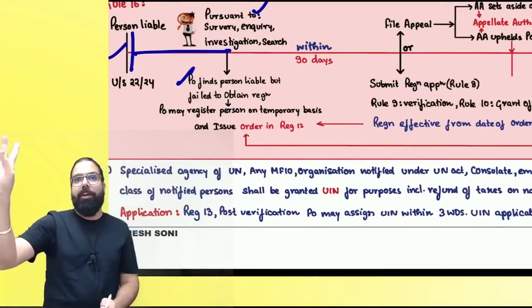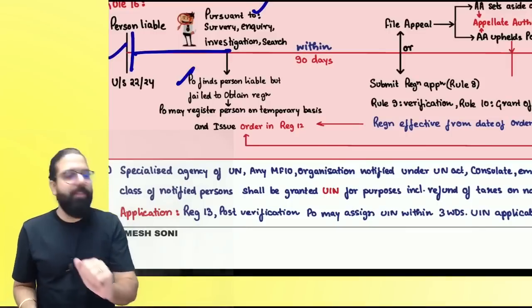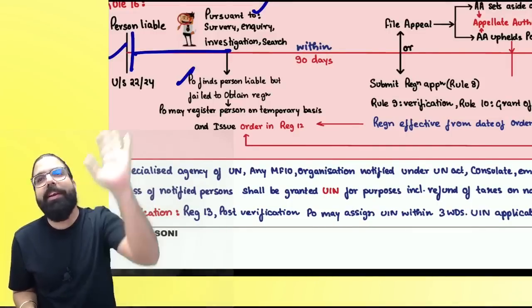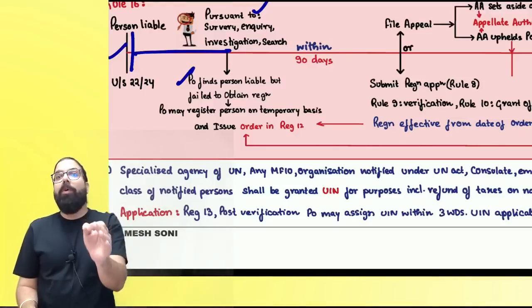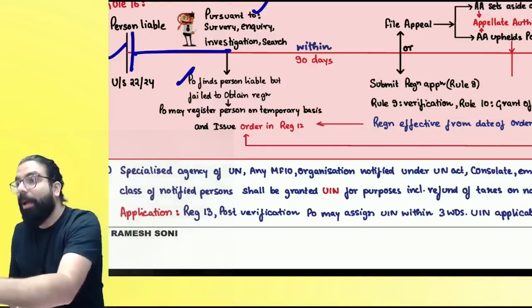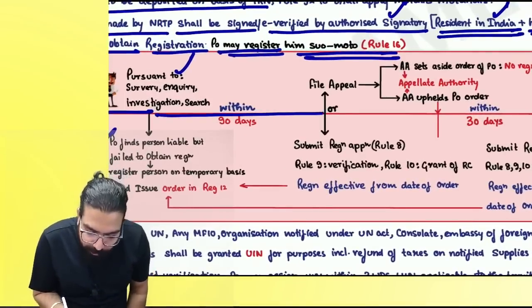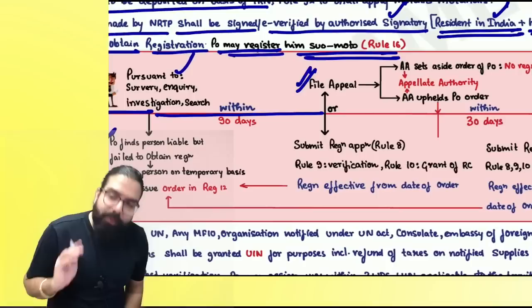You are registered. Are we clear, everyone? Now, PO gave you a GST REG 12, but you have not put all your details online, right? So once PO issues GST REG 12, proper officer will go ahead and wait. How many days? 90 days. Within 90 days, you can file an appeal.